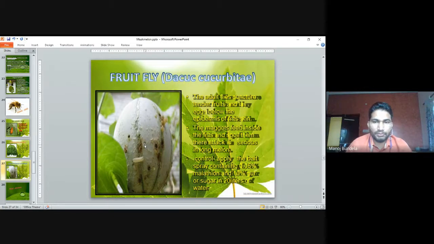To control this, we apply a bait spray containing 0.05% malathion. We apply 0.05% malathion with 10% jaggery or sugar in 20 liters of water.